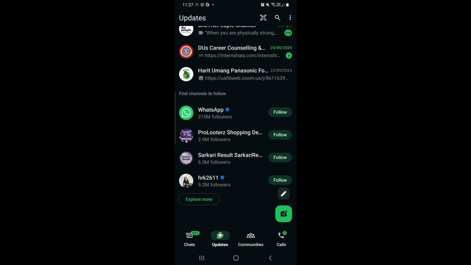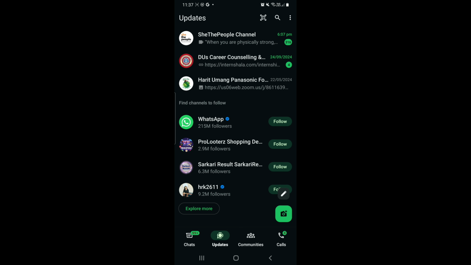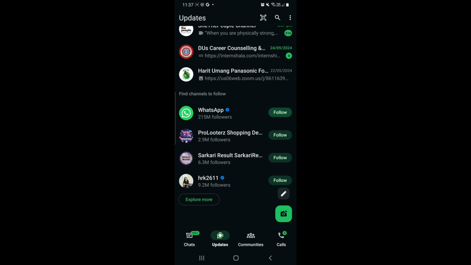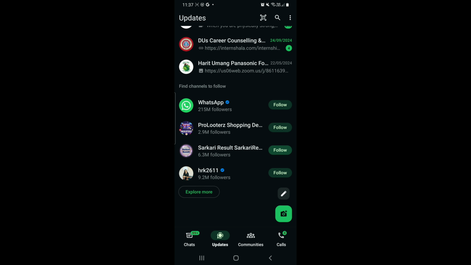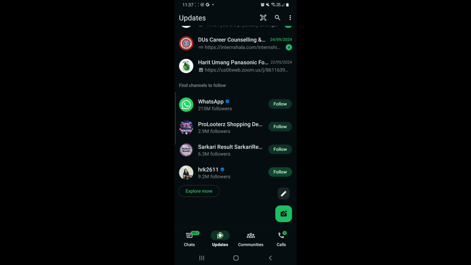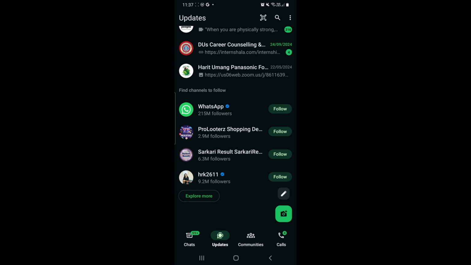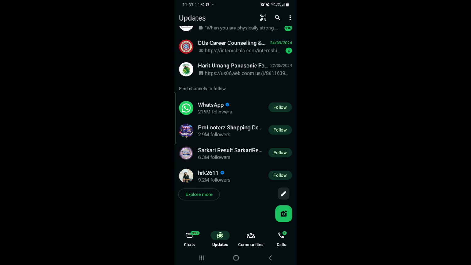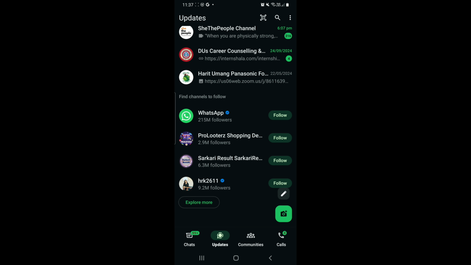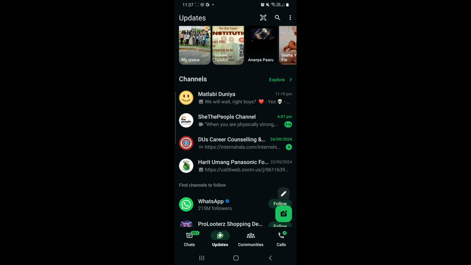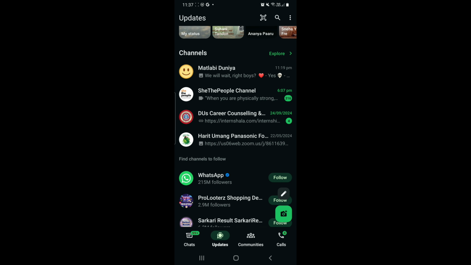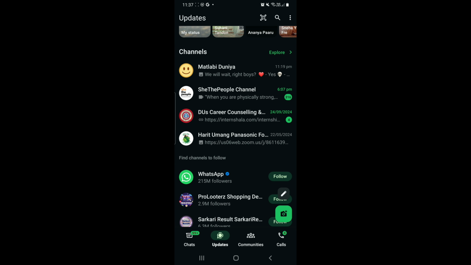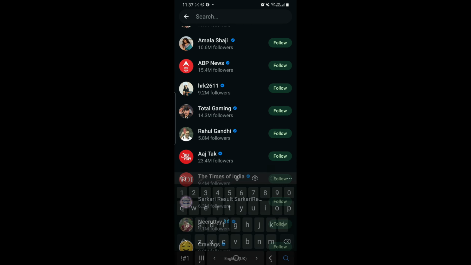So there are channels on WhatsApp as well, right? Whom you can follow and take the updates, whatever they share with you. On the screen, you can see there are channels and an option to find channels to follow. Here you can find and explore more channels. We have the WhatsApp channel and many more, and the followed ones are above, the channels whom I have followed, like the people channel, all that, right?